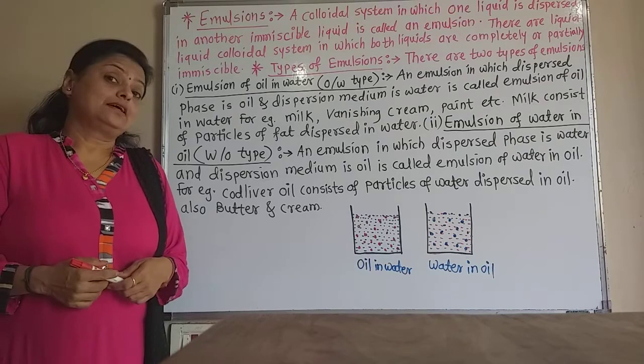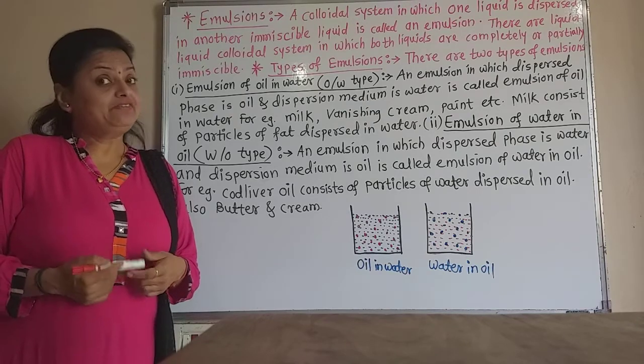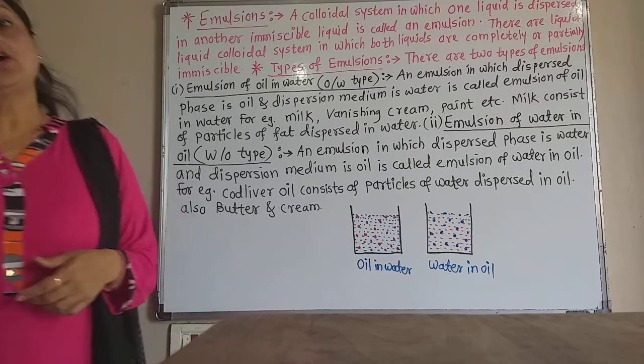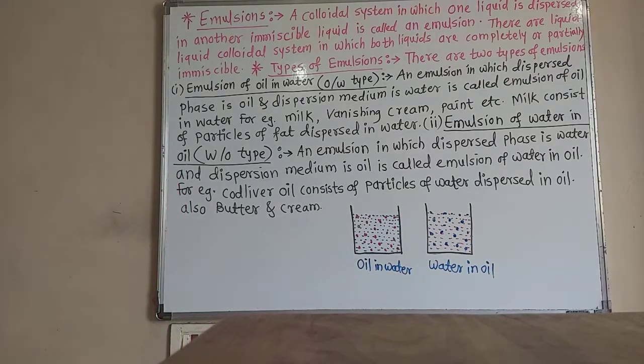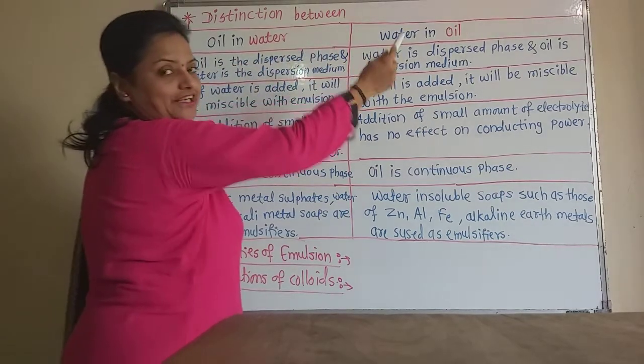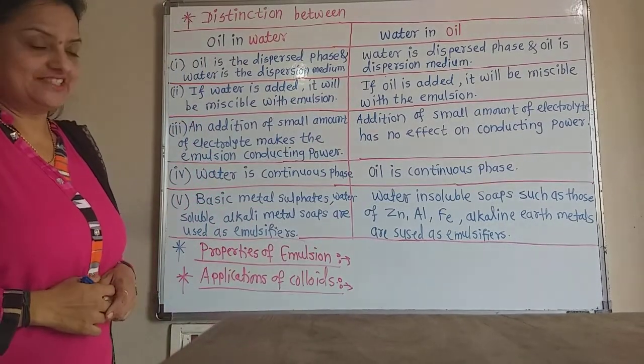Now let us distinguish between these two types of emulsion, oil in water and water in oil. Pay attention students on the blackboard. Now we are learning the distinction between oil in water and water in oil type of emulsions.